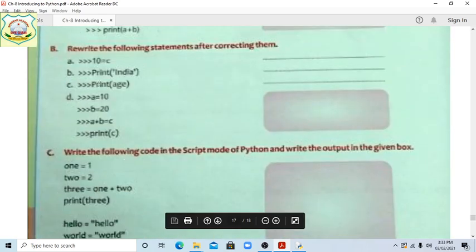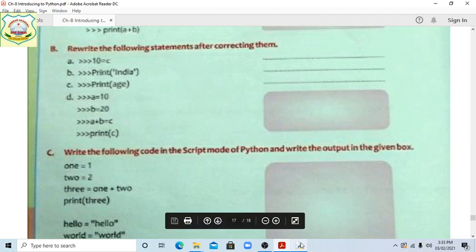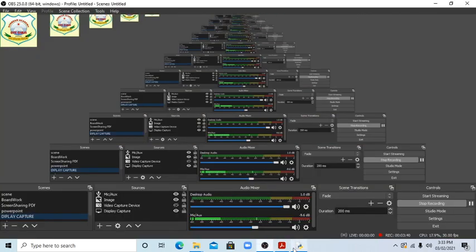So now we are going to discuss this one. Rewrite the following statements after correcting them. Rewrite means it is not right, so we write it in the correct form. Students, everyone see the page number, this is given on 114. Now I am showing students how to do this.